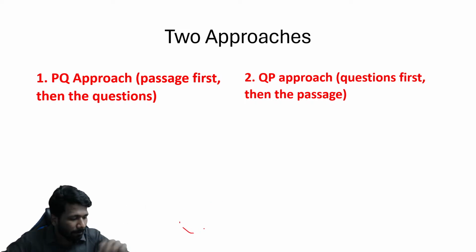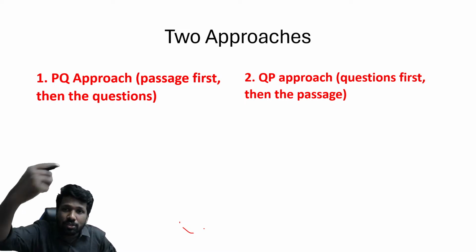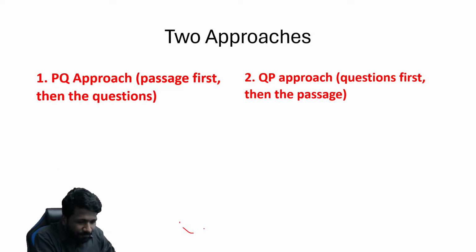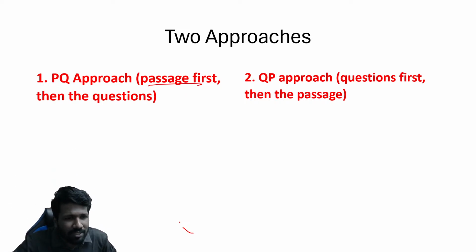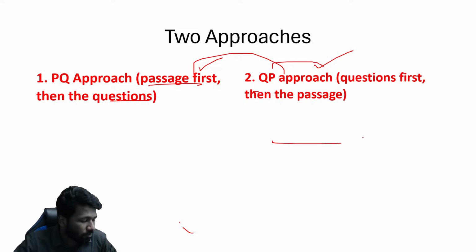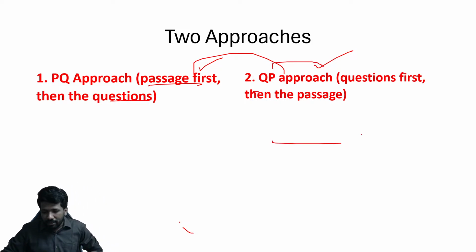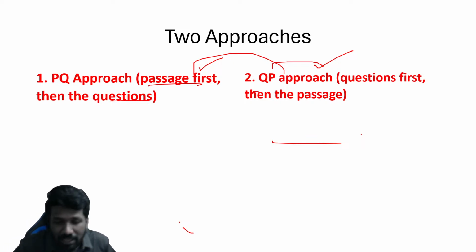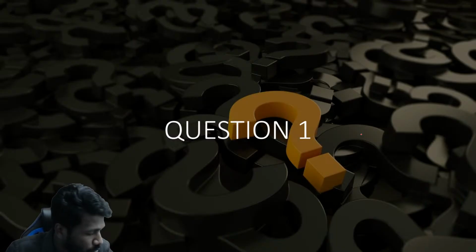First read the question, make an overall idea of what the question is asking, then go for the passage so that you can target what is there in the passage for that question. But if the passage is smaller, it is okay to go with passage first and question next, or any of these methods is okay. If the passage is longer, it is better to go for the second approach. That also we can see with the questions itself, how to do them.